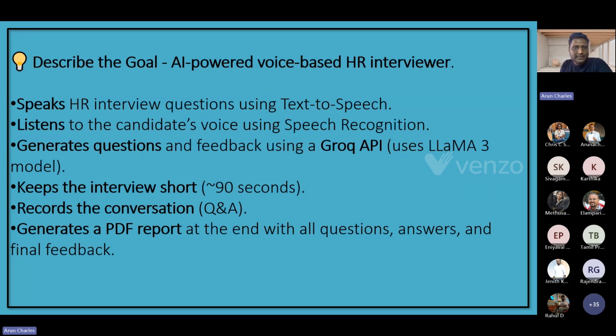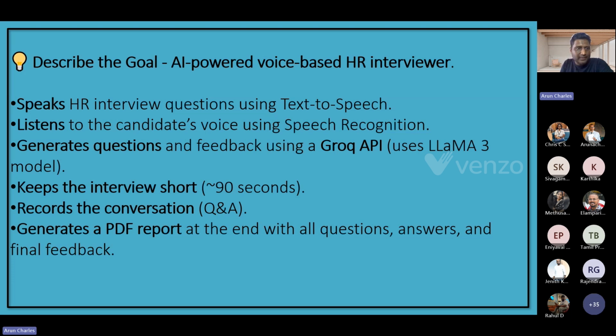So generally, HRs will basically do this, right? They will speak to a candidate, listen to the candidate, and ask a few questions based on the domain, and they will keep it short. They will also try to record those conversations, not only audio, but they will have a script of how the candidate answered, and then finally they will come up with a report deciding whether he is capable or not, right? So the same thing we are going to build now.